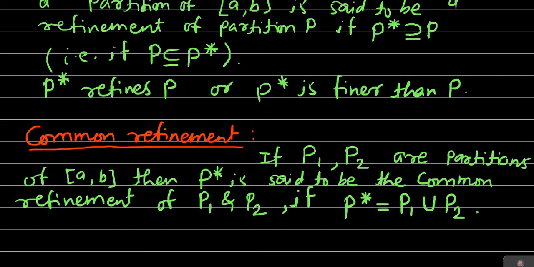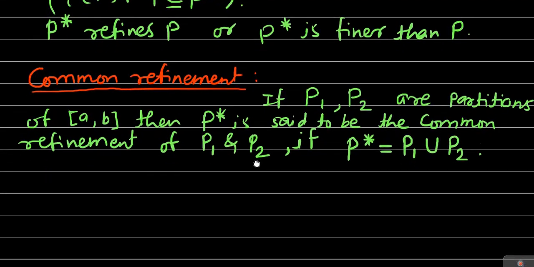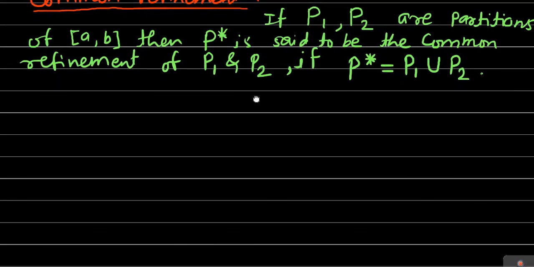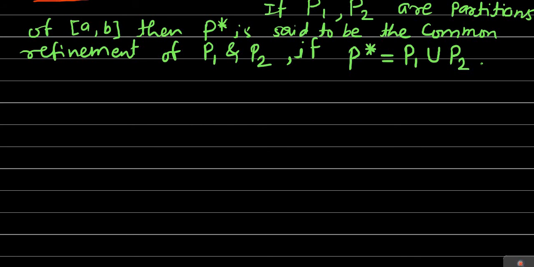Next we will define the norm or the mesh of the partition, and after defining that we will see some examples which will make clear all three definitions. So next one is the norm, also called the mesh of a partition.